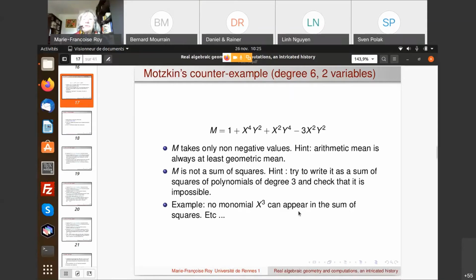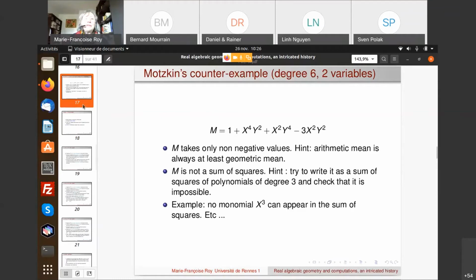And basically what you are going to do is try to write it as a sum of squares of polynomials of degree 3, because if it's a polynomial of degree 6, it has to be a sum of squares of polynomials of degree 3, and you see that it's not possible. For example, if a monomial of degree x^3 appeared in the sum of squares, then we should have some x^6 in these monomials, and there is no x^6. So x^3 cannot appear, and then you see from this very elementary argument that in fact M is not a sum of squares.